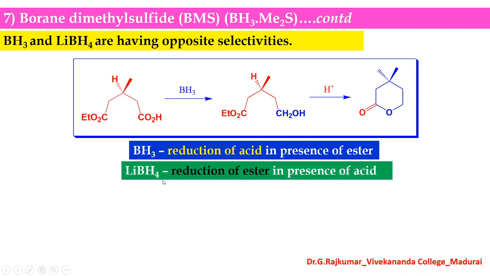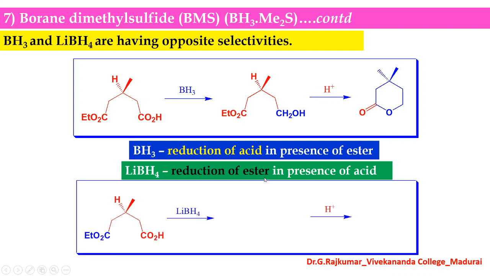But in the presence of lithium borohydride, there is a selective reduction of ester in the presence of carboxylic acid. You can see this, with lithium borohydride this ester group can be reduced into an alcohol. In the second step, there is a lactone formation. These two are very important because so many questions have been asked on borane and lithium borohydride. Because of opposite selectivity, with borane there is a selective reduction of carboxylic acid in the presence of ester, and with lithium borohydride there is a selective reduction of ester in the presence of carboxylic acids.